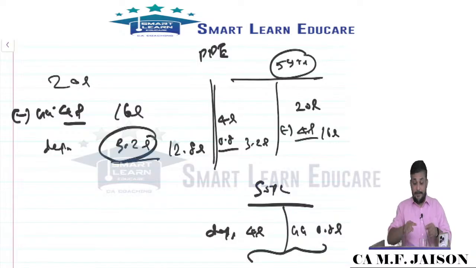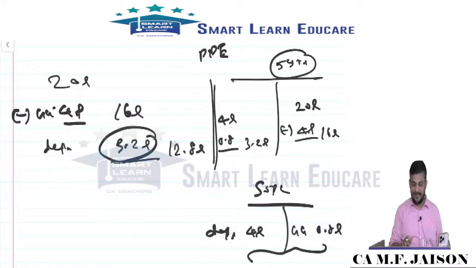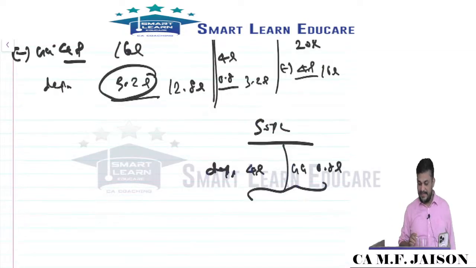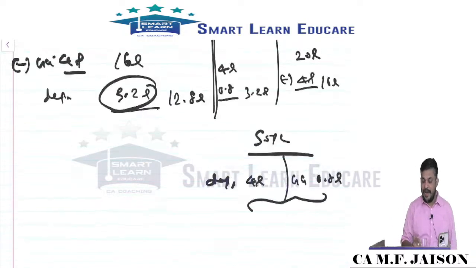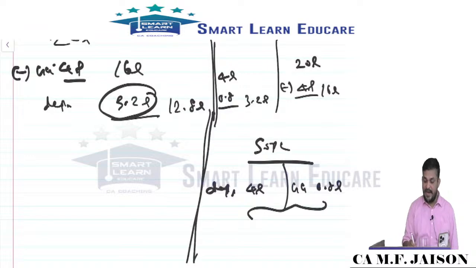Other treatment, then refund. You should be knowing the refund. AS 12 is also an important standard, and the order that we are taking, my dear friends. So we understand when there is refund. Suppose another 1 year completed. Then in option 1 what would have happened? Another 3.2 would have been deducted, and thereby it is now 9.6 lakhs.